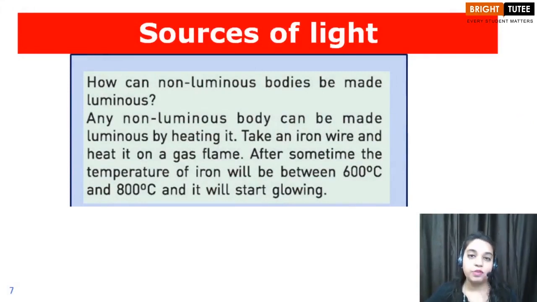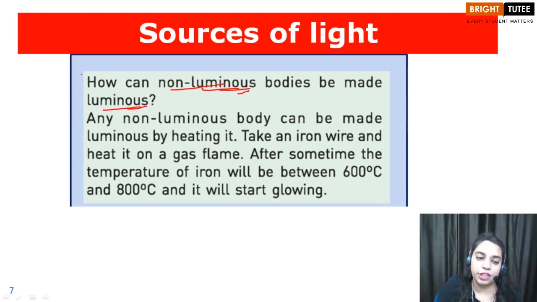Now children, we have an interesting question for you. Suppose you have a non-luminous body. How can you make it luminous? Or we can put it in this way, how can non-luminous bodies be made luminous?